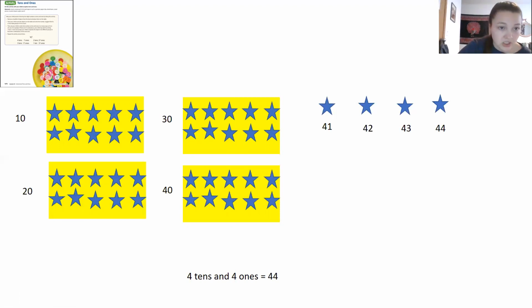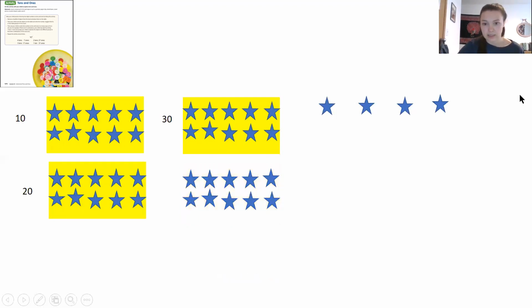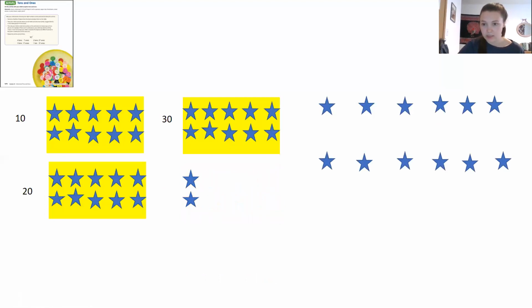On our game, the directions said to break it up into as many combinations of tens and ones as you can. And the easiest way to do that is to get rid of a group of 10, add it to your group of ones, like that, and start off again with your tens: 10, 20, 30, and finish counting the rest by ones: 31, 32, 33, 34, 35, 36, 37, 38, 39, 40, 41, 42, 43, 44.